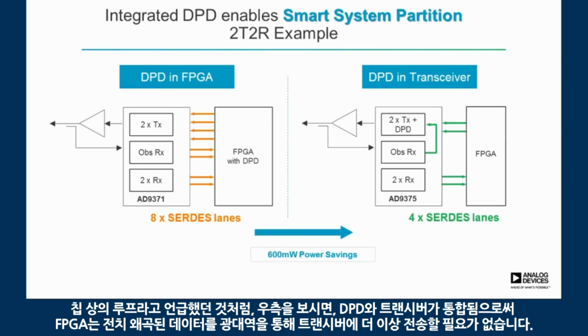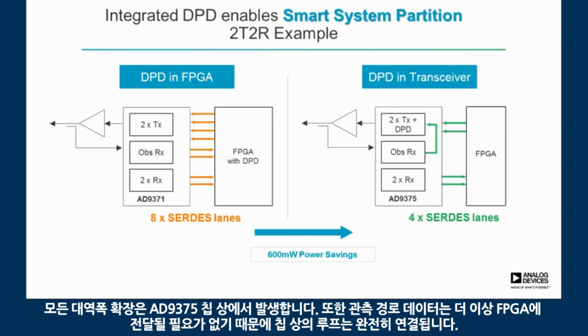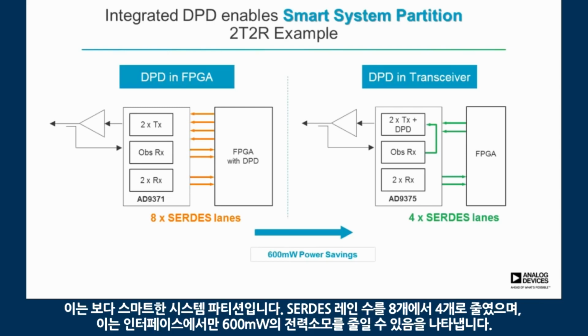So by integrating the DPD in the transceiver, if you look to the right, we close that loop on chip. So the FPGA no longer needs to send wide bandwidth pre-distorted data to the transceiver. All of the bandwidth expansion occurs on chip in the AD9375. And also the observation path data no longer needs to go over to the FPGA. So we close that loop completely on chip. So this is a smarter system partition. It reduces the number of SERDES lanes from 8 down to 4, and that represents power savings of 600 milliwatts